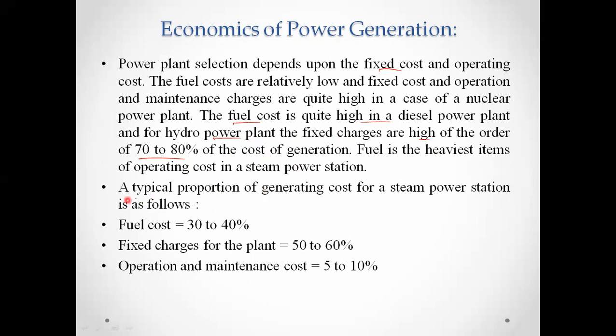And if you see the typical proportion of the generating cost for a steam power station, here we are talking about the steam power station. Fuel cost is around 30 to 40%, fixed charges for the power plant are around 50 to 60%, and operating and maintenance cost are around 5 to 10%.